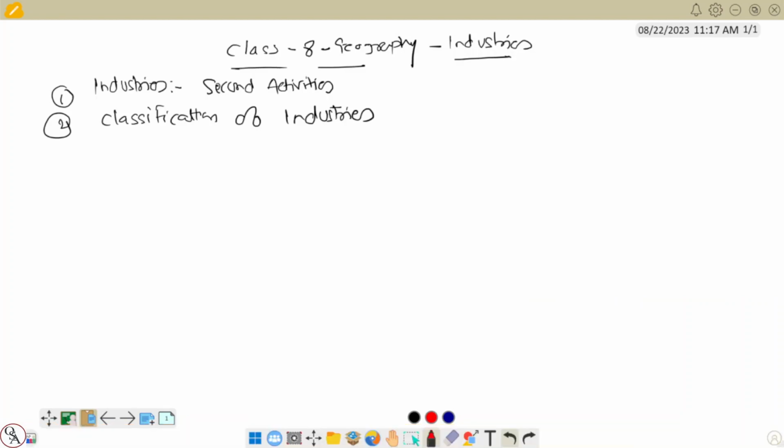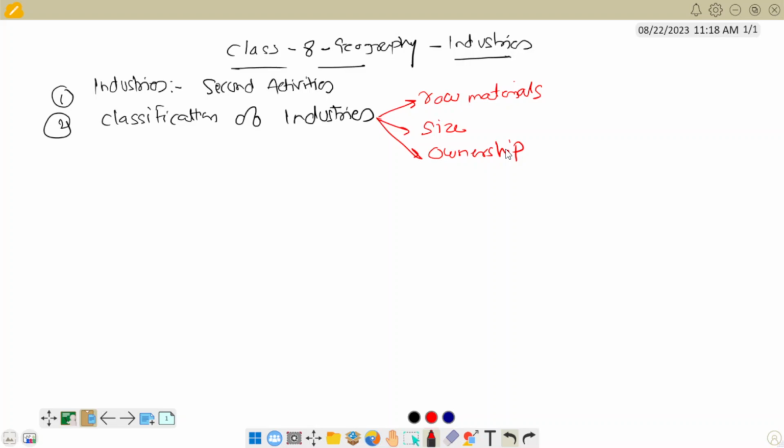The classification of industries is based on the raw materials, based on the size, and based on the ownership. So based on these three types, the classification of industry is there. First is the raw material, second is the size, and the third is the ownership.